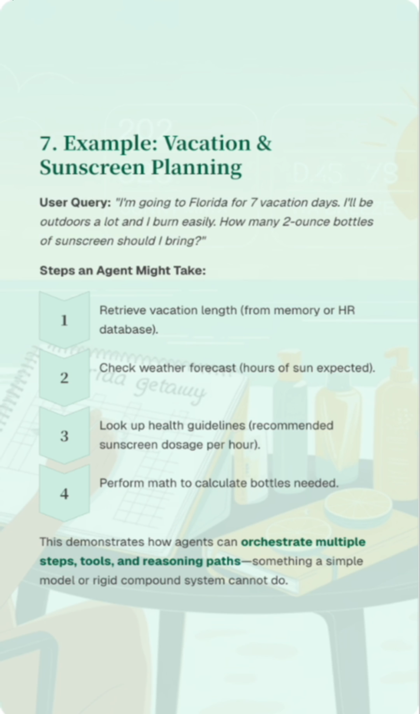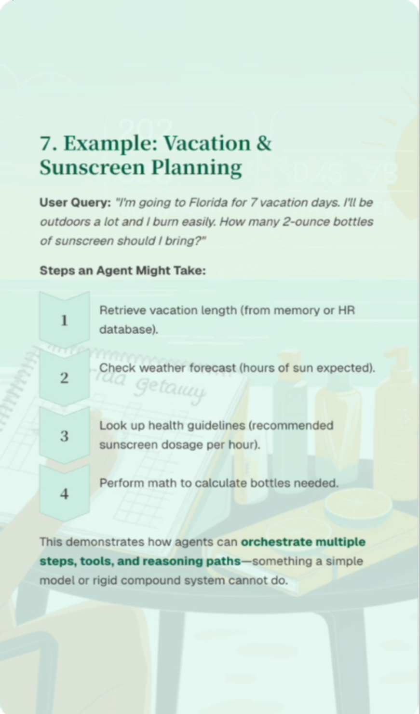Let's revisit the vacation and sunscreen planning example. User query. I'm going to Florida for 7 vacation days. I'll be outdoors a lot and I burn easily. How many 2-ounce bottles of sunscreen should I bring? Steps an agent might take are: 1. Retrieve vacation length from memory or HR database. 2. Check the weather forecast, hours of sun expected. 3. Look up health guidelines, recommended sunscreen dosage per hour. 4. Perform math to calculate bottles needed. This demonstrates how agents can orchestrate multiple steps, tools, and reasoning paths, something a simple model or rigid compound system cannot do.